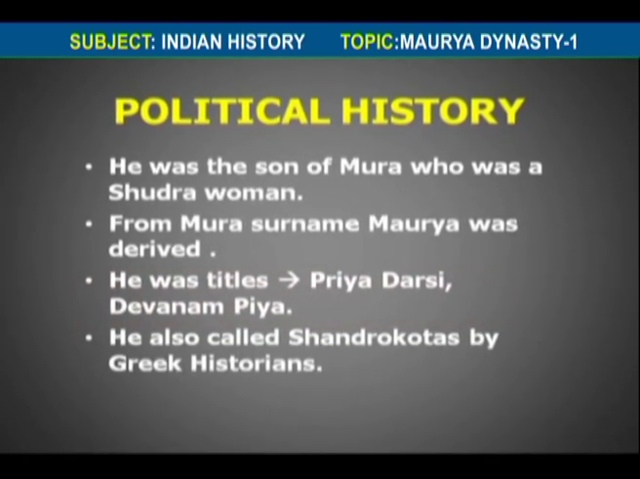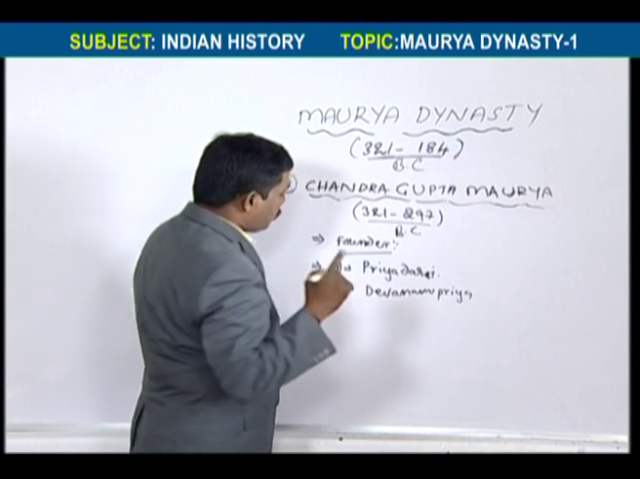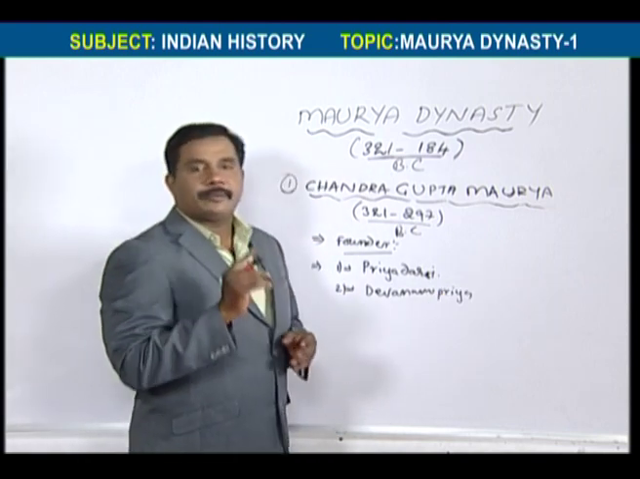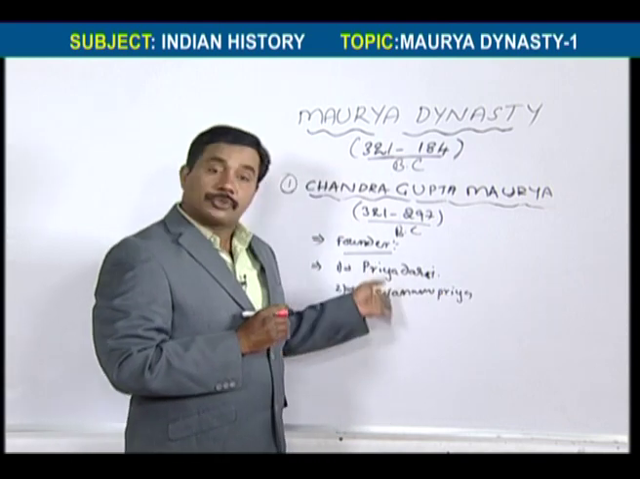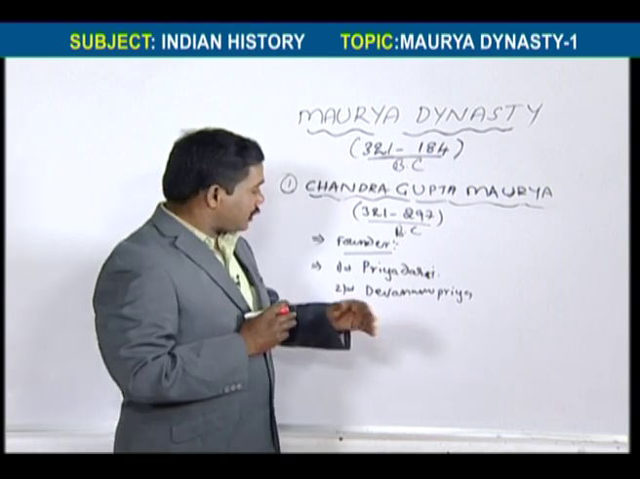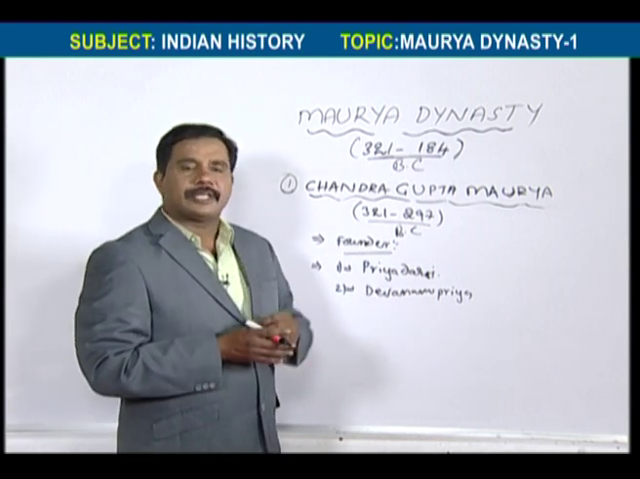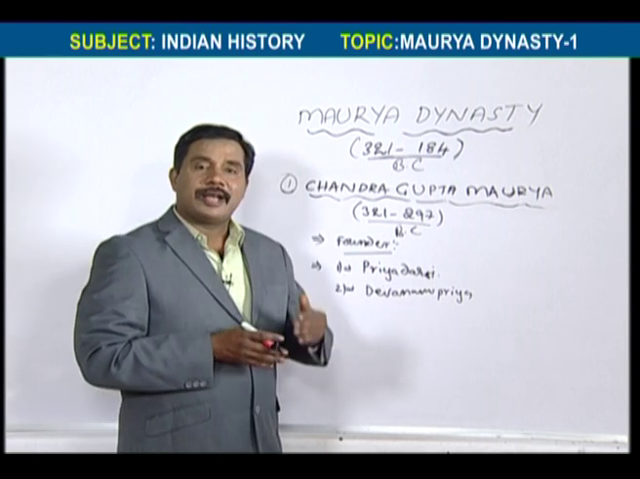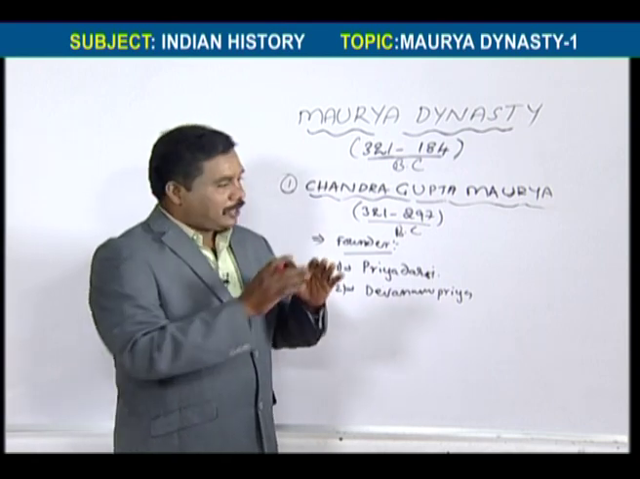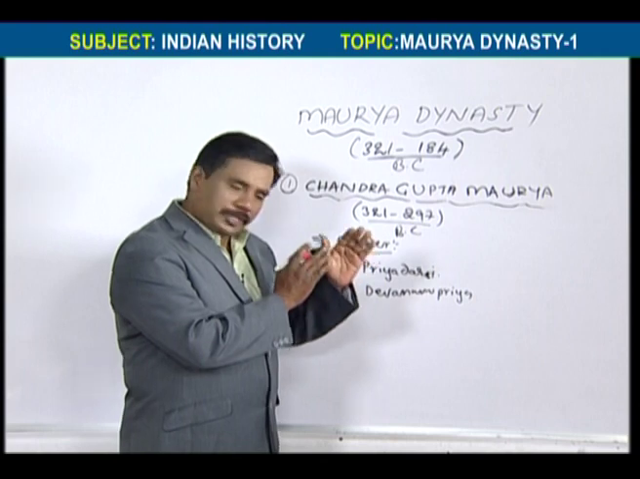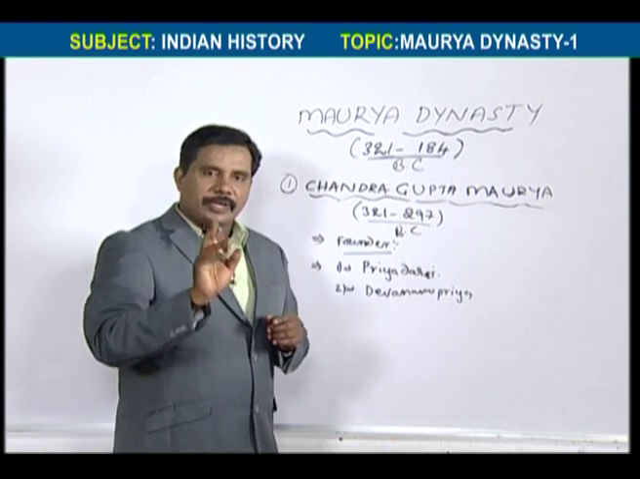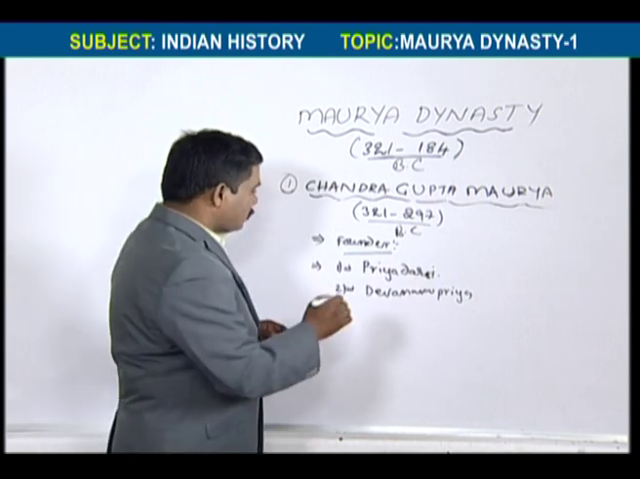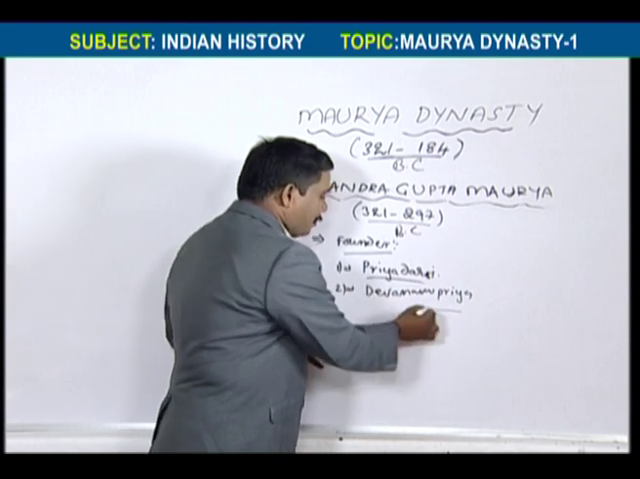He has this title. So don't misunderstand, because Ashoka also has these two titles. Ashoka also has these two titles, and that's why Chandragupta Maurya has these same two titles.